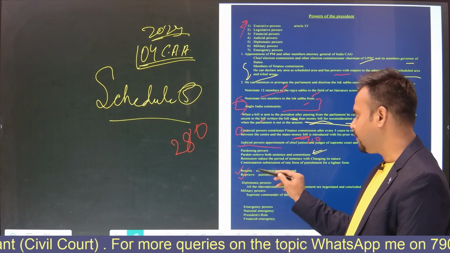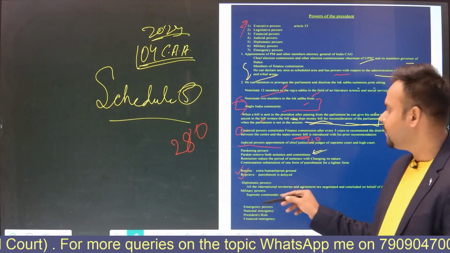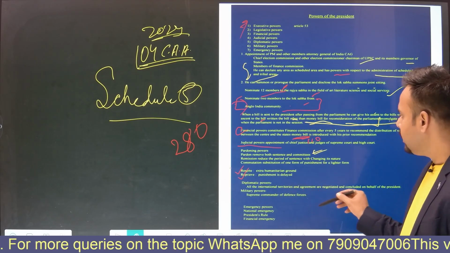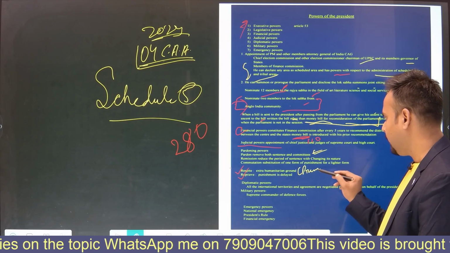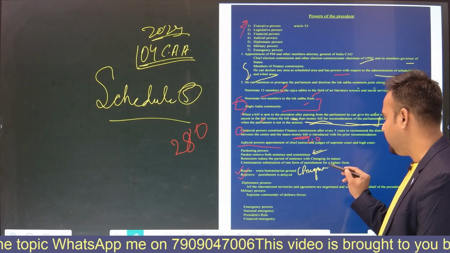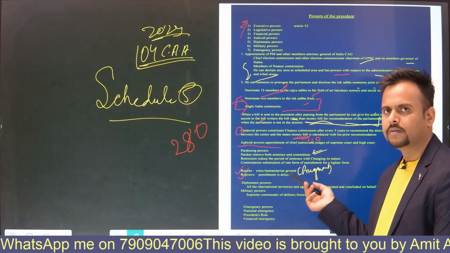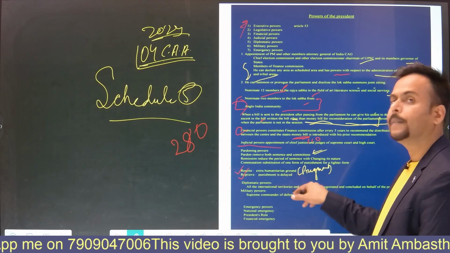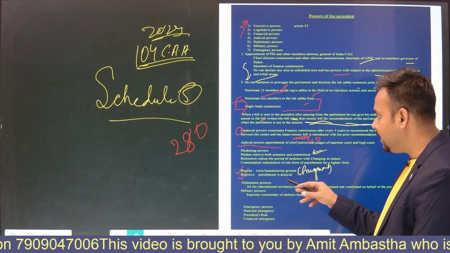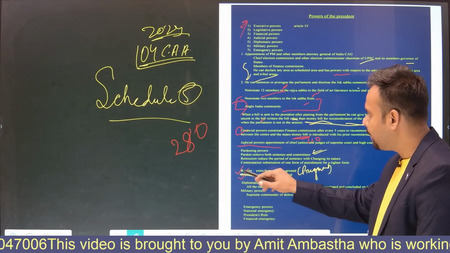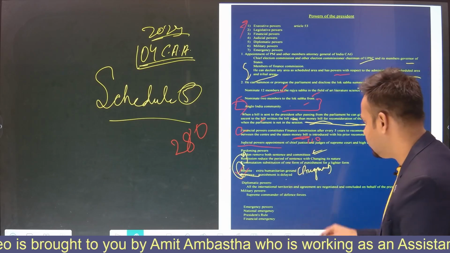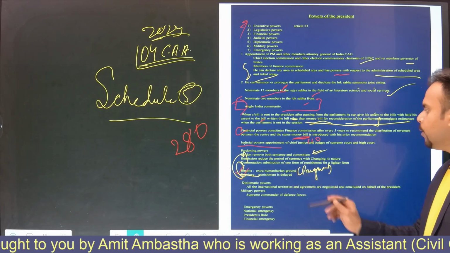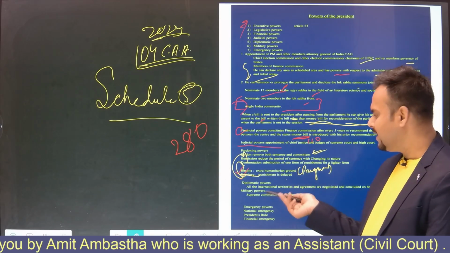The respite power is given on some extra humanitarian ground, like a pregnant lady, and on some other grounds. Reprieve, the punishment is delayed. Here the punishment is delayed so that the convict can appeal for this pardon or this commutation of the sentences.